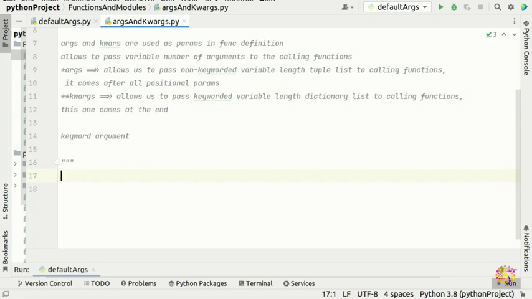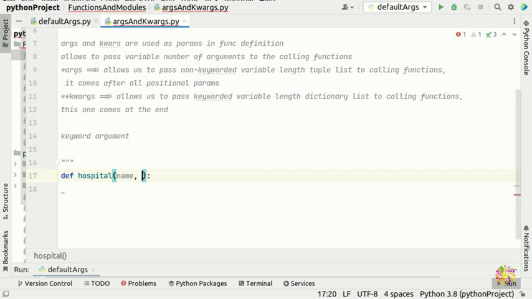Okay, so how are we going to see that in our program? I'm going to give you an example, say for example, a hospital. We are working for a hospital, and now we want to pass as many arguments as we like. We want to pass in our parameter the name of the hospital.